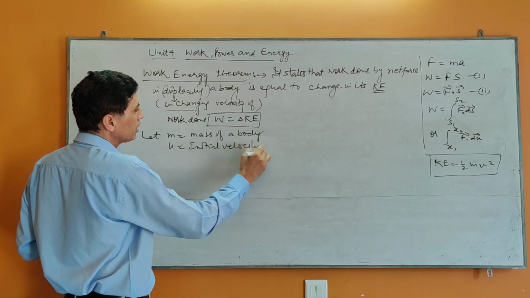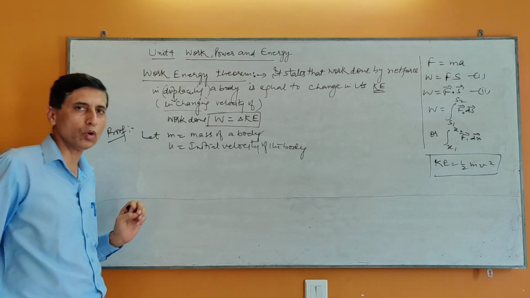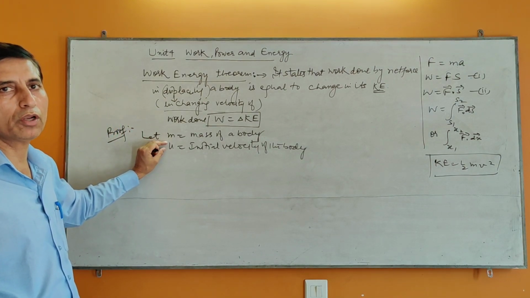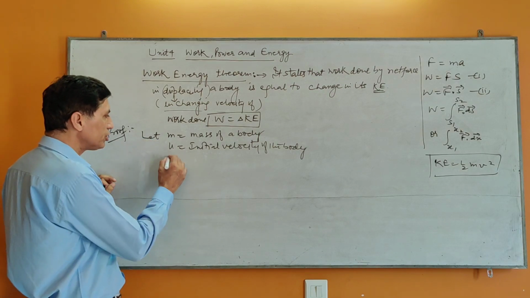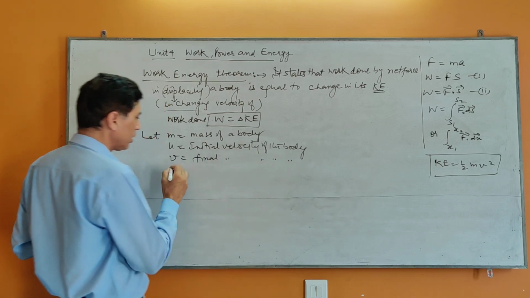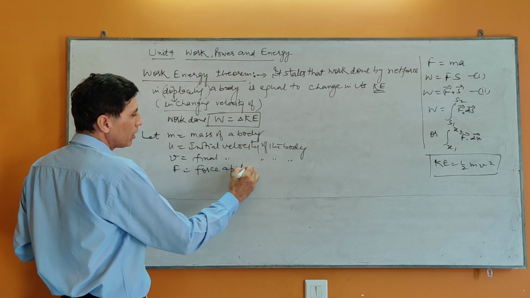Initial velocity of the body. If it is at rest, the initial velocity will become 0. So we derive this expression in terms of initial velocity u. A body is already in the state of motion whose initial velocity is u, which changes to v, the final velocity of the body, when a force is applied on it.